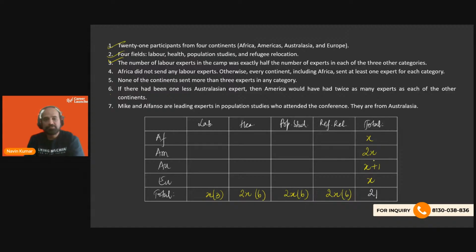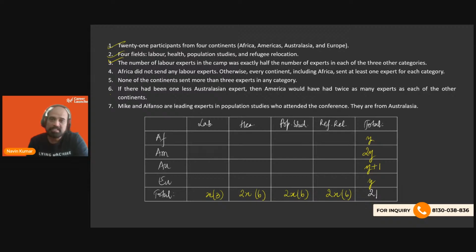If I remove this plus 1 from Australasia, then Americas have twice as many experts as each of the other continents. It's not just one, and it's not the sum of the others. It's for each. That means each will be X, so Americas is going to be 2X. Basically, I should not take X because I've already chosen X below. I'll choose Y here so that this is not confusing.